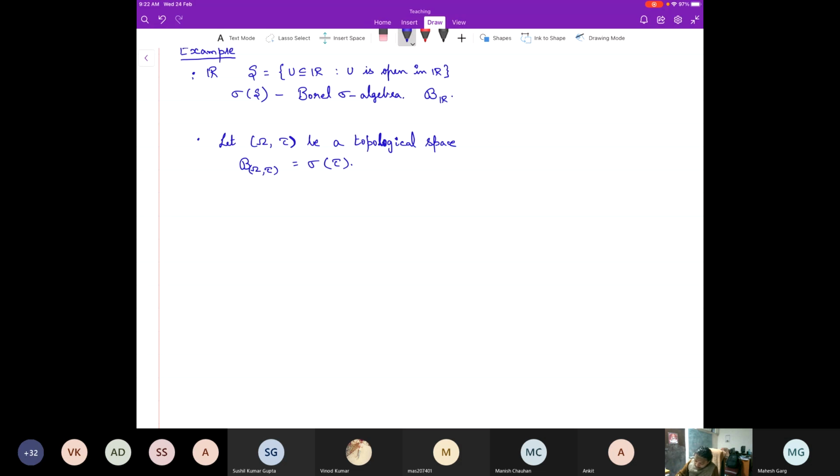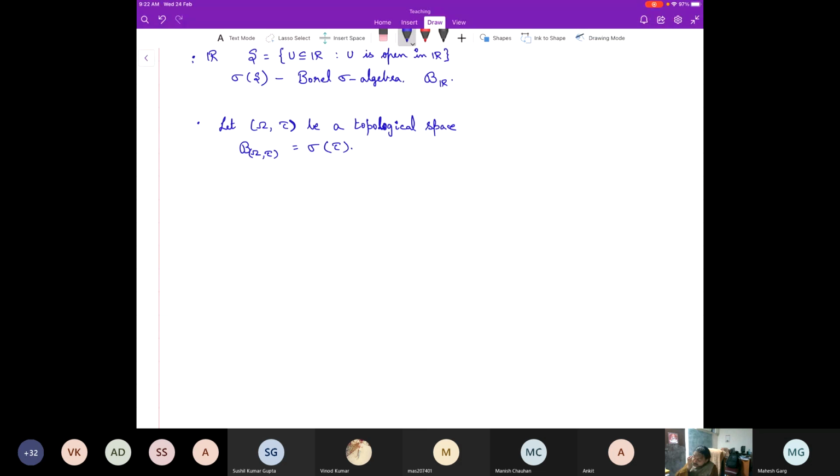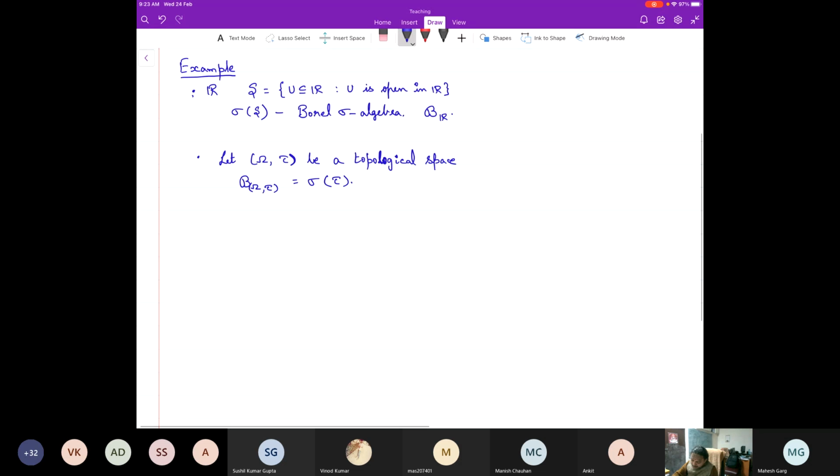Fine. So this is one of the important concepts. Please remember this, and this is what we are going to use throughout, unless and until mentioned. Next one. We have said that the Borel sigma algebra is generated by all open sets. But we know that any open set can be written as a countable union of intervals.